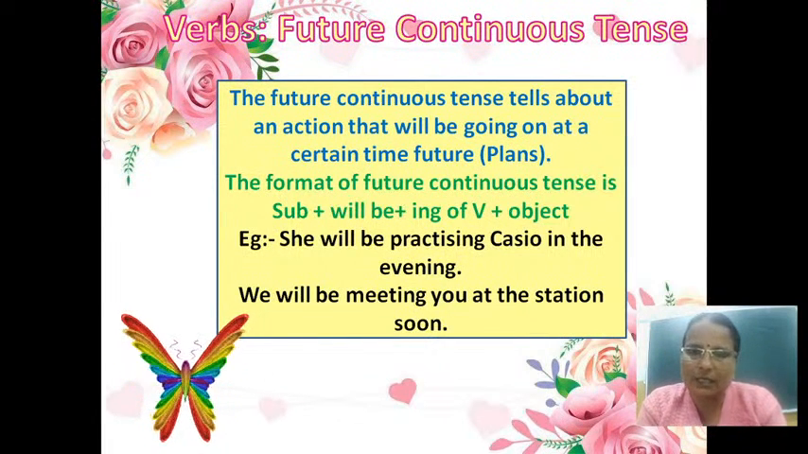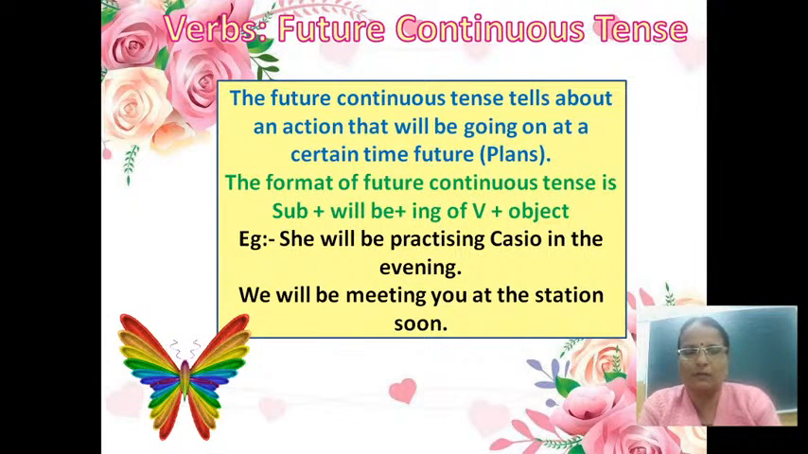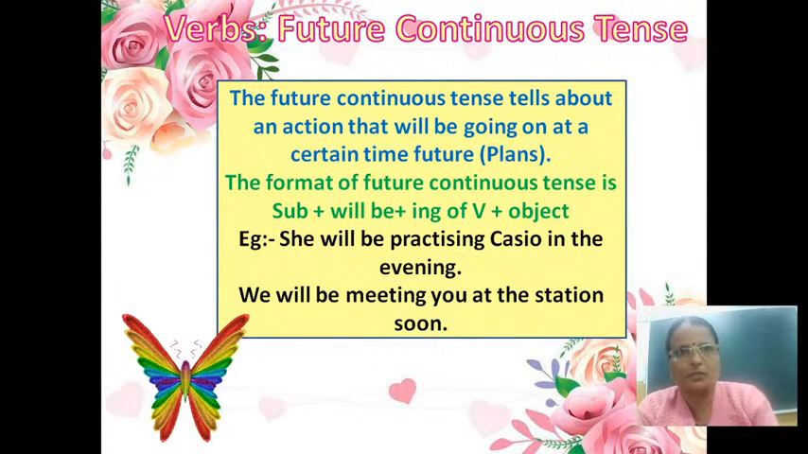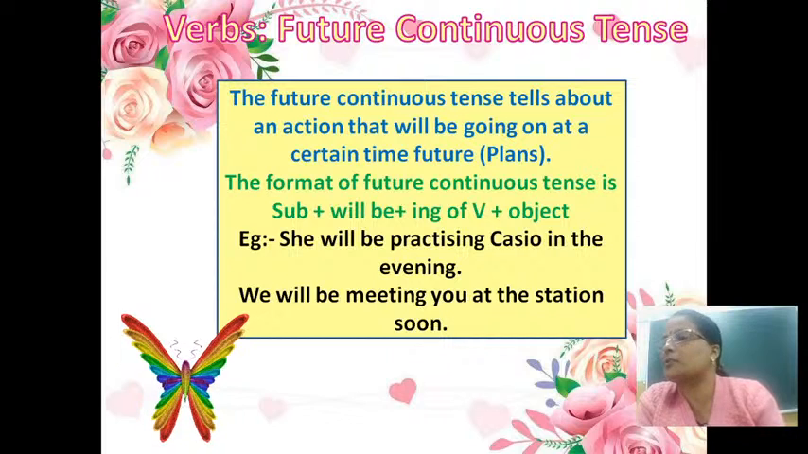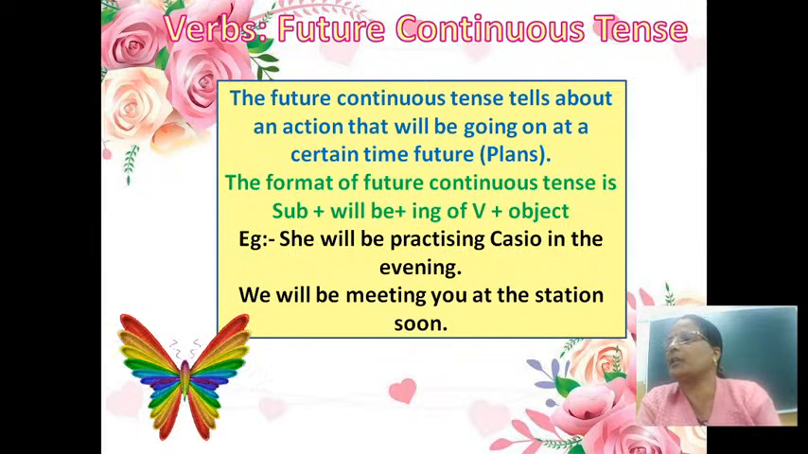In all continuous tenses, whether it is present, whether it is past, whether it is future, you have to use ing form of the verb. Now let's see the next example. We will be meeting you at the station soon. We is the subject, will be, meet, ing form is meeting, you at the station soon is object. We will be meeting you at the station soon. Okay, now let me see how many of you understood this particular topic, future continuous tense.